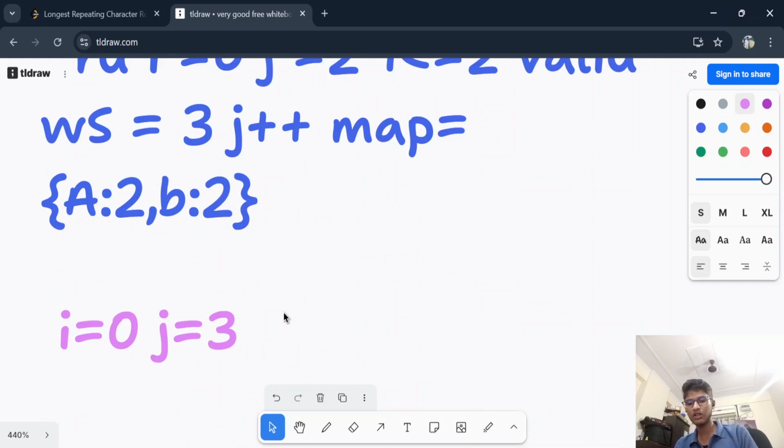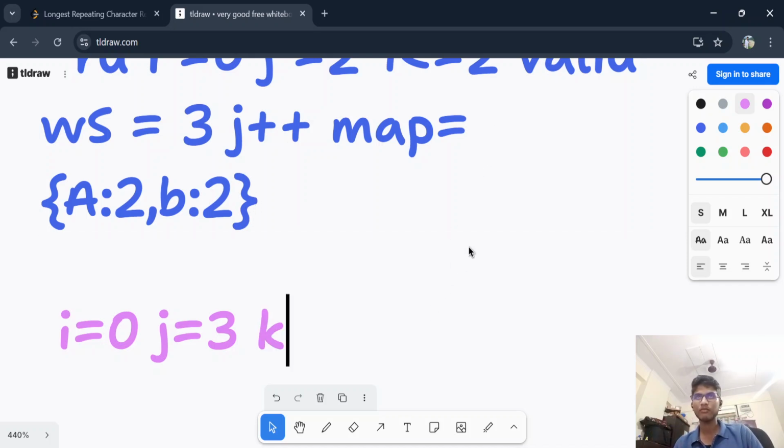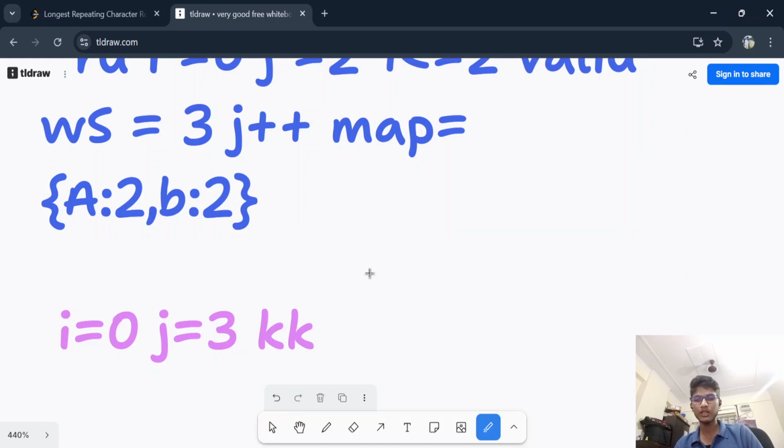Then we'll check that the window is valid. So for a valid window, check the latest map. Latest map is this map. See this map to check the window is valid.